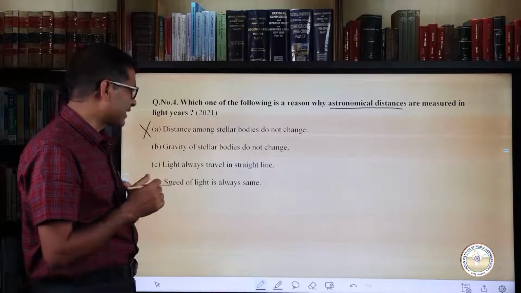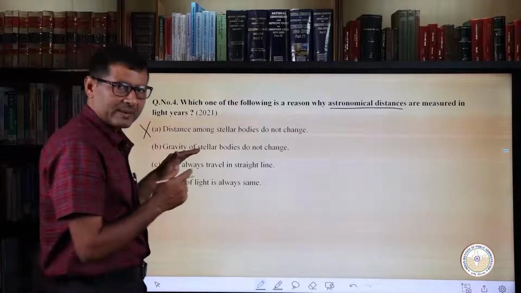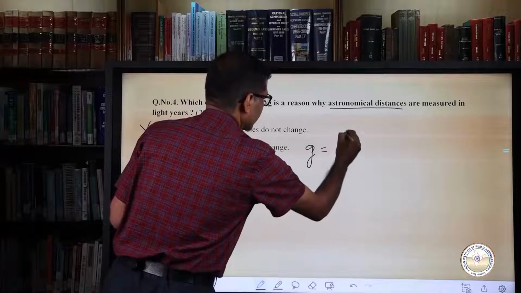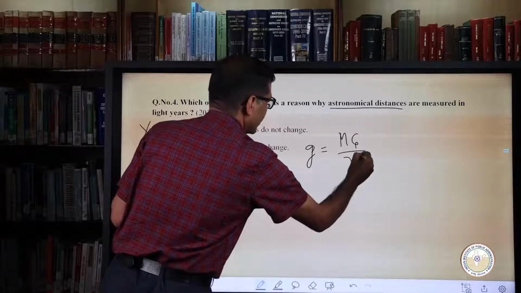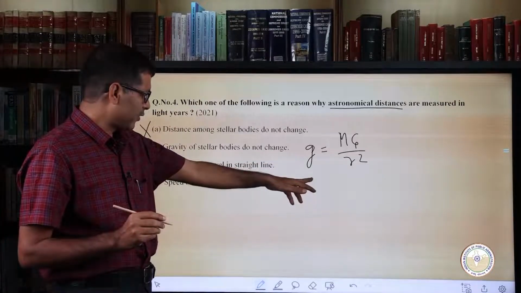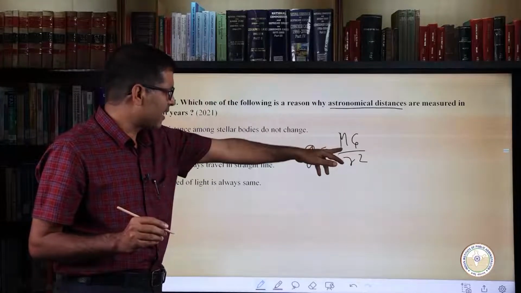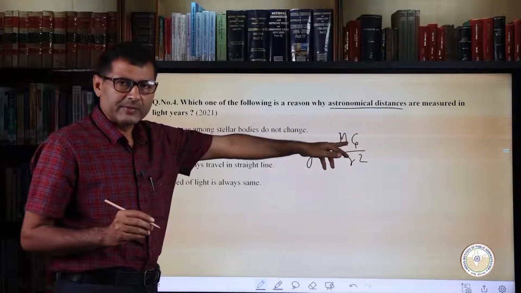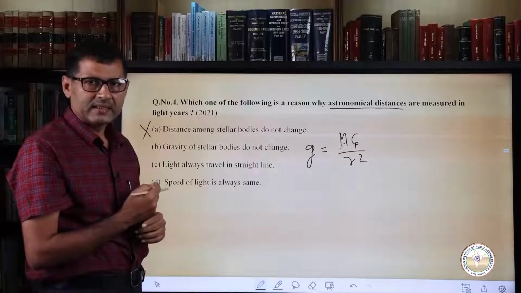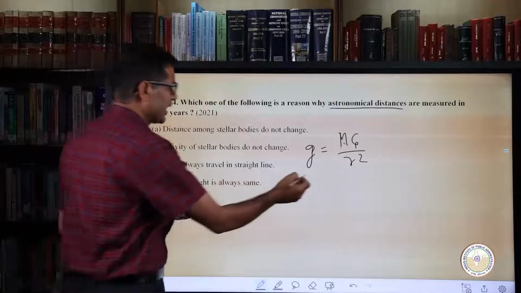And coming to the statement that gravity of stellar bodies does not change, you see there is something called F equals G m1 m2 upon r square, where F is the gravitational force, m stands for the mass of the substances, G is the universal gravitation constant, and r is the distance between the different substances or the radius of the planet.